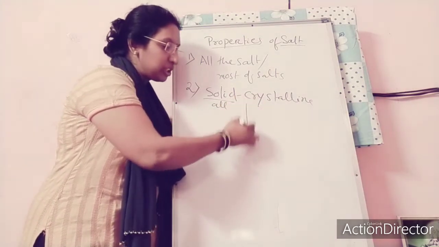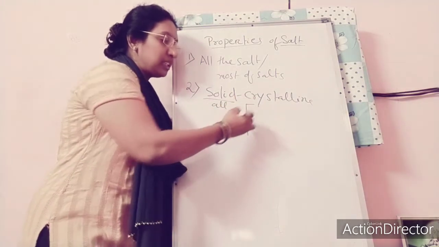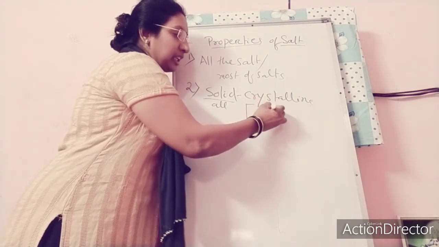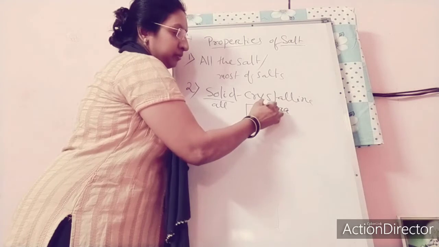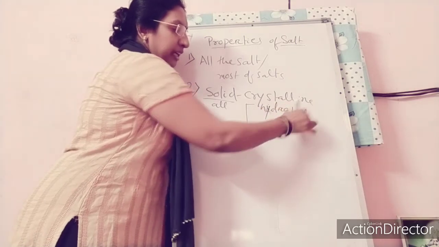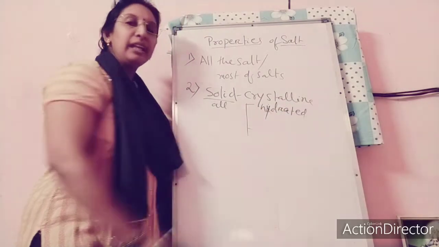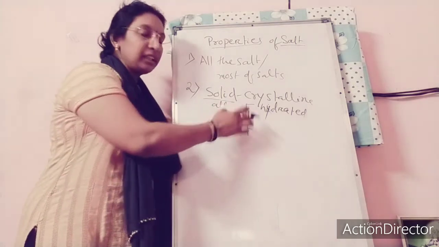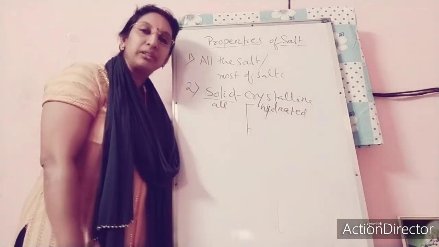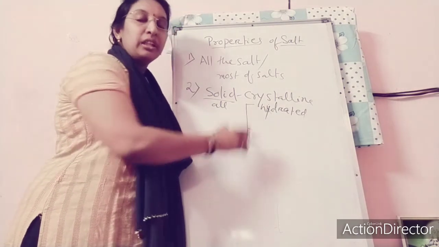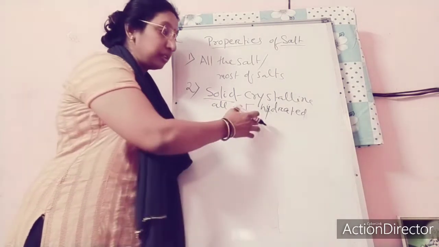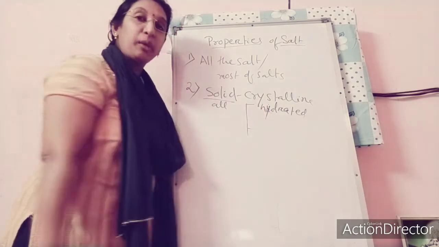Again, when you are discussing the crystalline form, some are hydrated crystalline and some are dehydrated crystalline. Hydrated crystalline, like ferric chloride FeCl3, is crystalline but contains water.